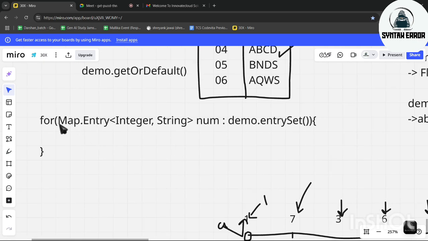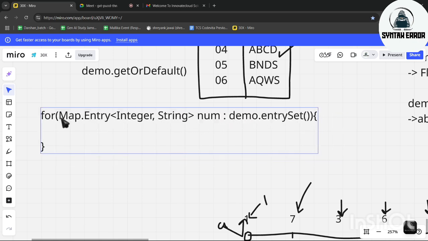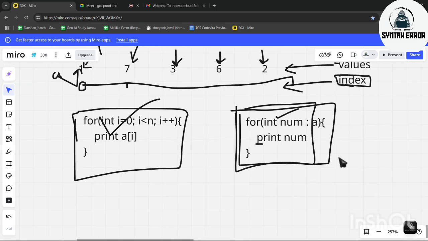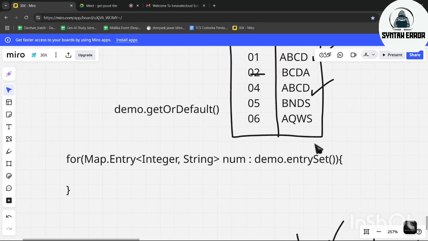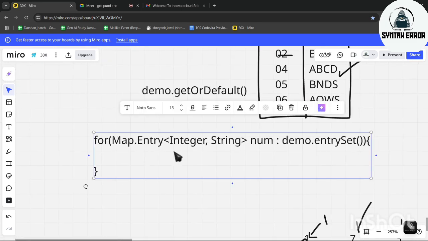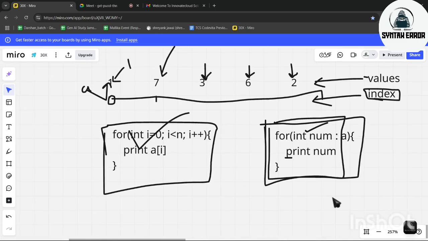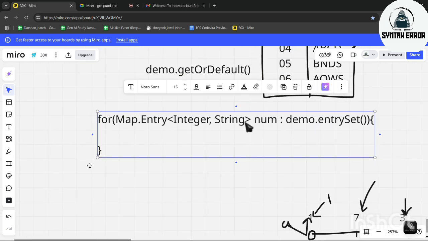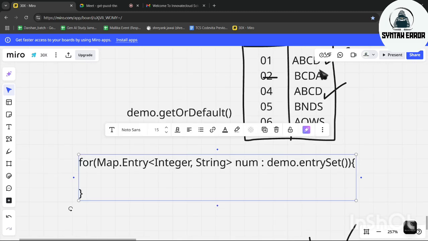So now what have we done? We have done the difficult part of writing the first line of the for loop. Now what we have to do? We have to write the print statement. Now we have to print all the elements. So here what did we do? We got num. That's why we printed num. Here what does num hold? How to print this one? How to print this ABCD? Let's see.